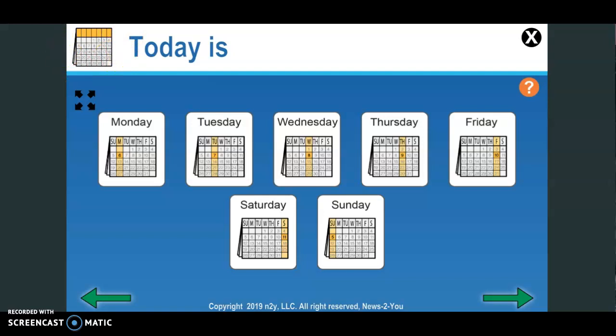Remember, this picture means today. And today is Thursday. Can you touch Thursday? Good job. The sentence says, today is Thursday.